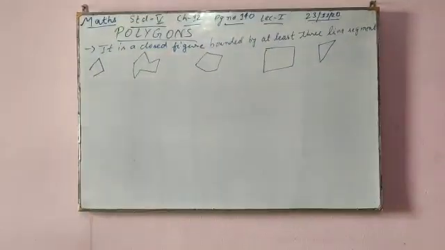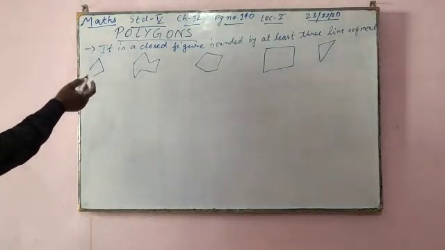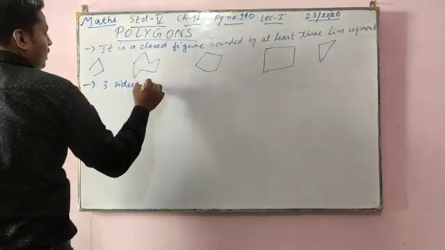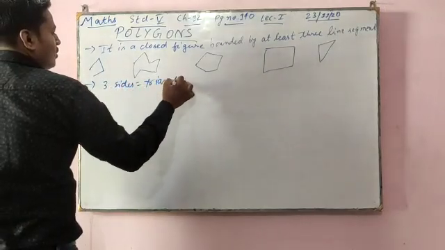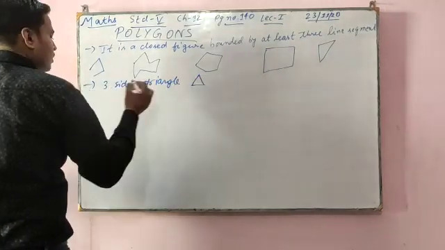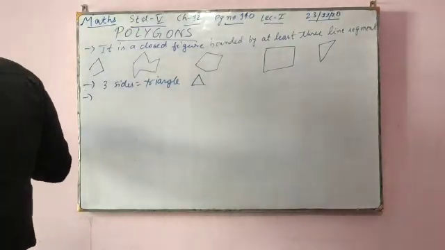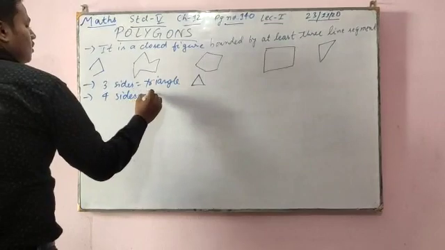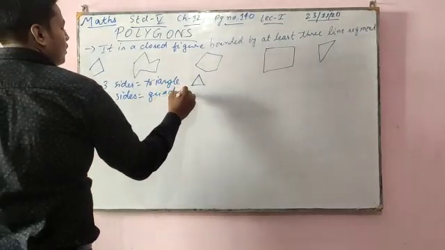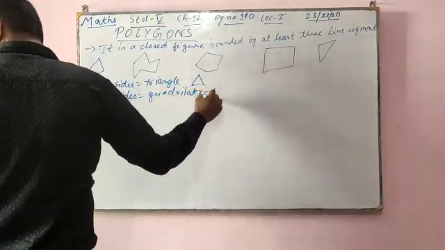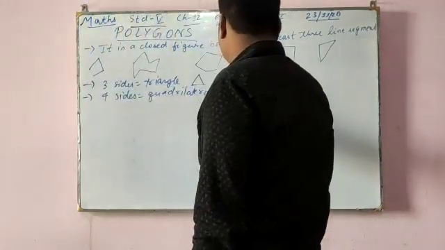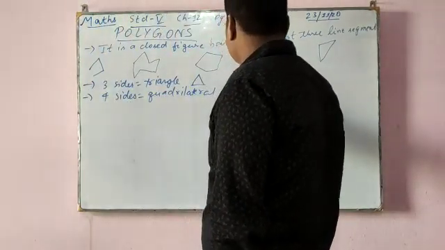A polygon of three sides is called what? Triangle, because in a triangle there are 1, 2, 3 sides. A polygon of four sides is called a quadrilateral.